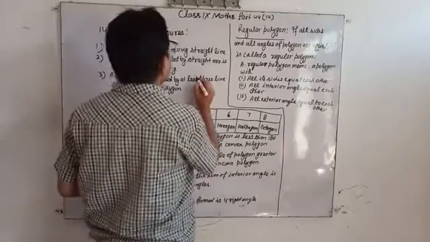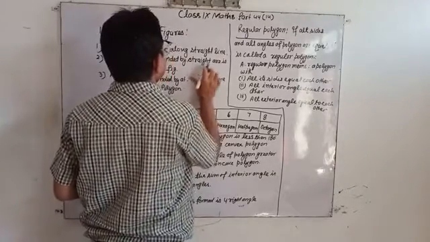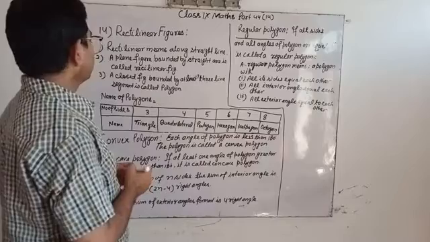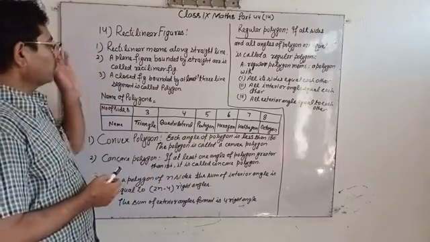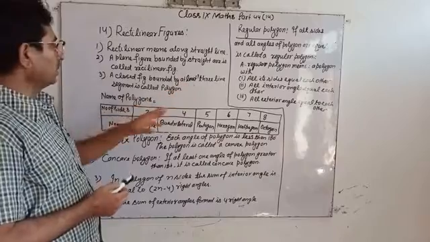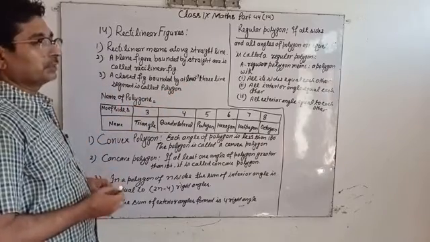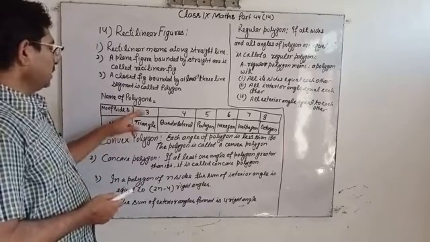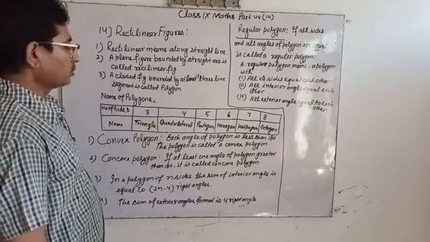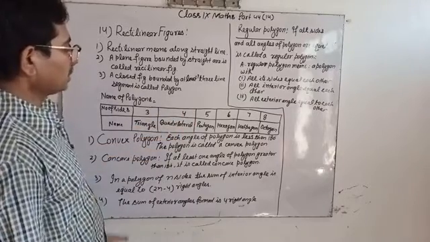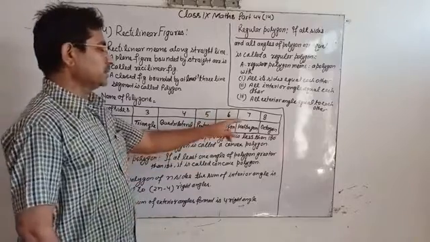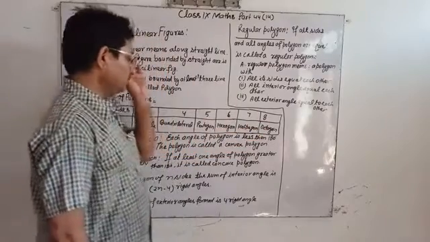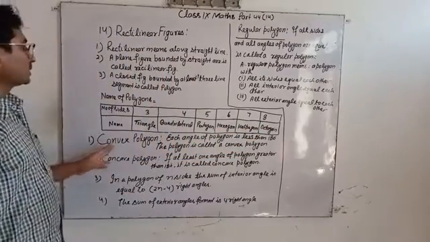A closed figure bounded by at least three line segments is called a polygon. Names of polygons depend on the number of sides in the polygon. If three sides, triangle; four sides, quadrilateral; five sides, pentagon; six sides, hexagon; seven sides, heptagon; eight sides, octagon.